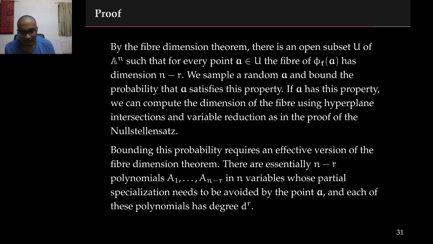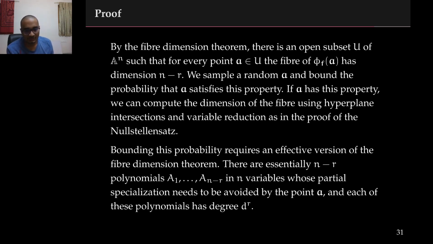The idea is again to consider the polynomial map phi f. By the fiber dimension theorem, there is an open subset U of the domain, which is the n-dimensional affine space, such that the image of every point in this open subset has pre-images of dimension exactly n minus r. Therefore, what we do is we just sample a random point in the domain, compute its image, and compute the fiber of the map phi f over this image. This fiber has dimension exactly n minus r. If we are able to compute the dimension of this fiber, then we know r.